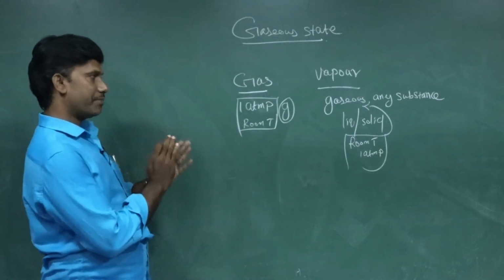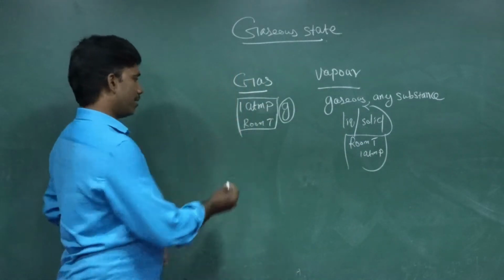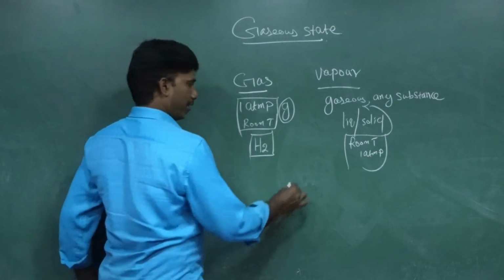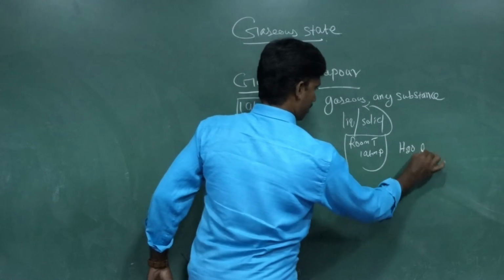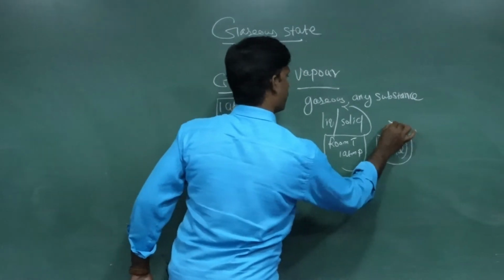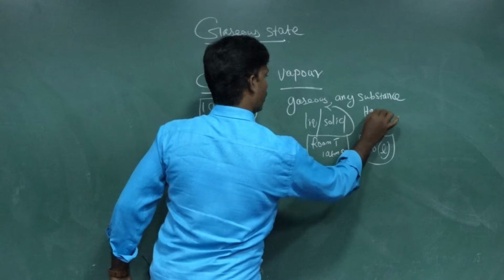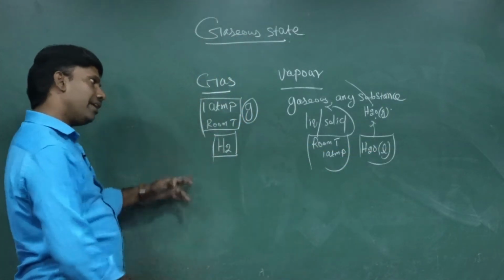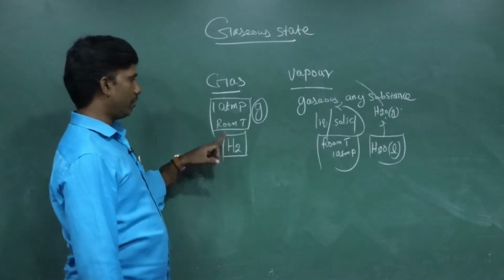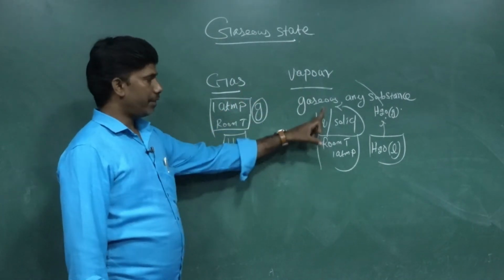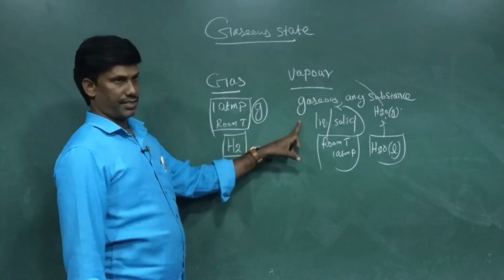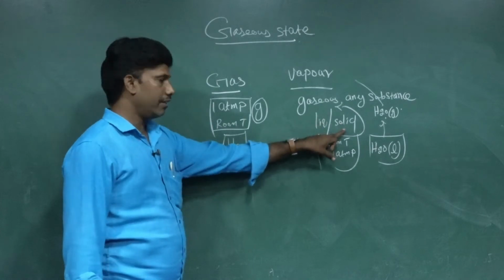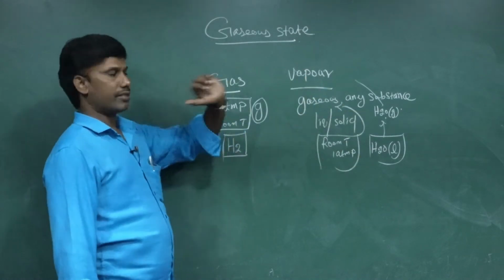There is a major difference between gas and vapor. For example, hydrogen is always a gas at room temperature and 1 atmospheric pressure. Whereas water is a liquid, it can be made into a gaseous state. Water vapor, this is called a vapor. But a gas normally exists in the gaseous form. Vapor is any substance, liquid or solid, in the form of a gaseous state. That is called a vapor.